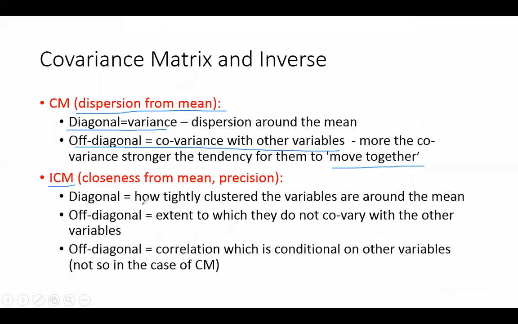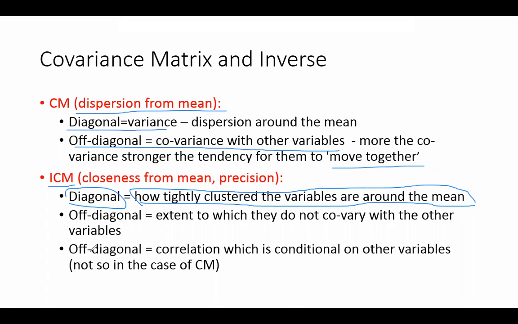So basically the diagonal values will tell you how tightly clustered the variables are around the mean. It's just that concept, rotated 180 degrees. In the case of covariance, I'm talking more about how far away I am from the mean. And in the case of the inverse covariance matrix, I am determining how close I am to the mean. So in this case the diagonal values tell you how tightly clustered the variables are around the mean. It's a measure of closeness from the mean. Just keep that in mind.